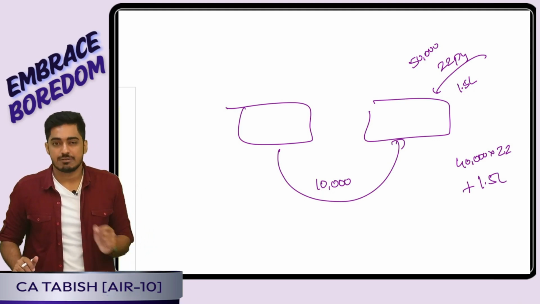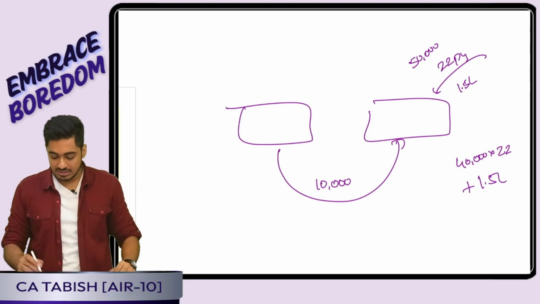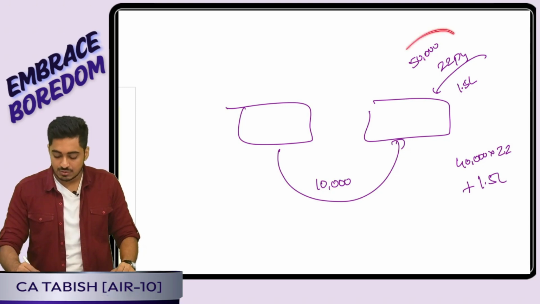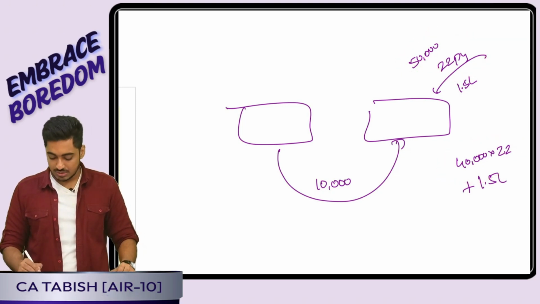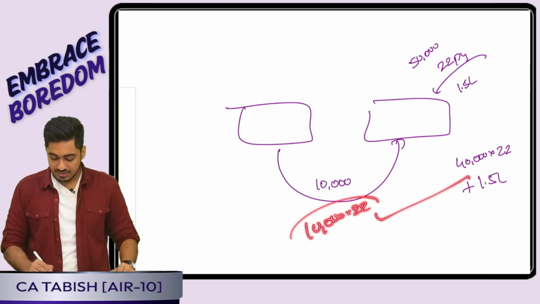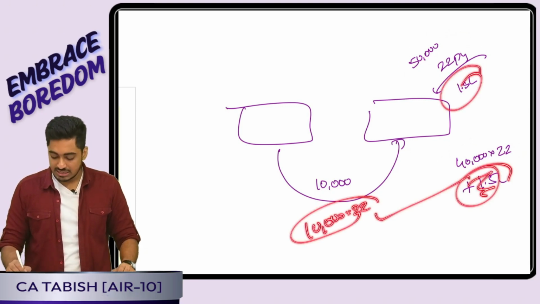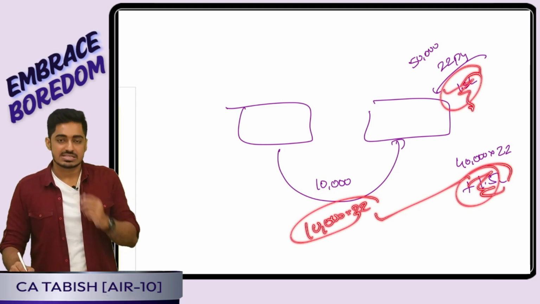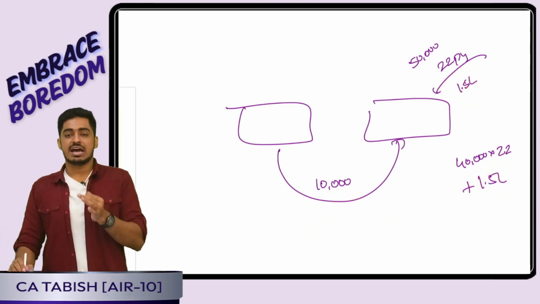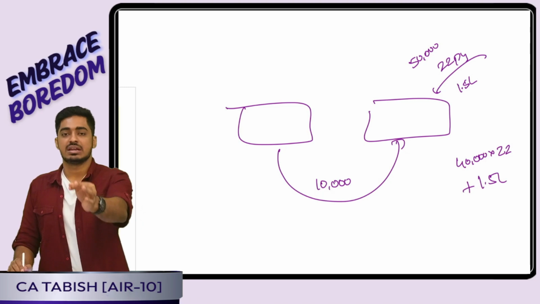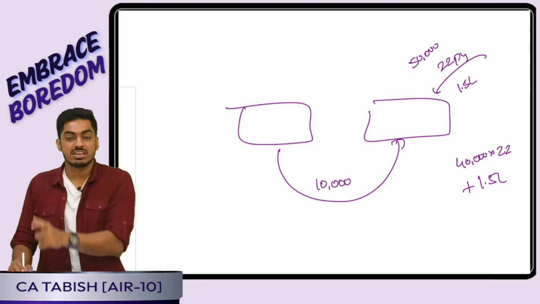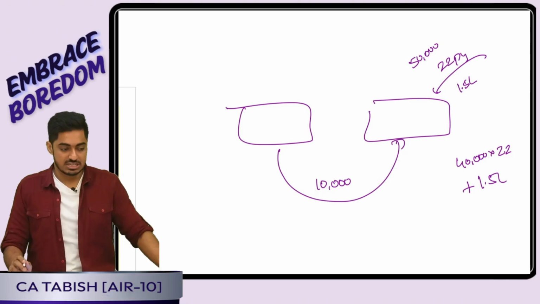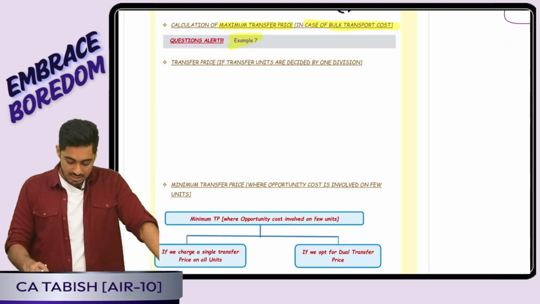That means, effectively, how much benefit am I having? Previously on 50,000 units I was paying 22. Now only on 40,000 units I am paying 22. That means on 10,000 units, 22 rupees is my benefit. The bulk transportation benefit I will not be getting. Is this clear, everyone? The simple substance is, if entire units we are making internal transfer, then bulk transportation cost can be saved. Otherwise, bulk transportation cost cannot be saved. Is this clear, everyone? Okay, perfect.